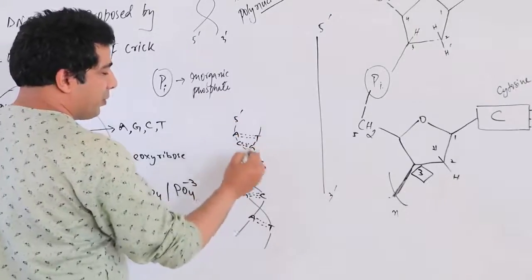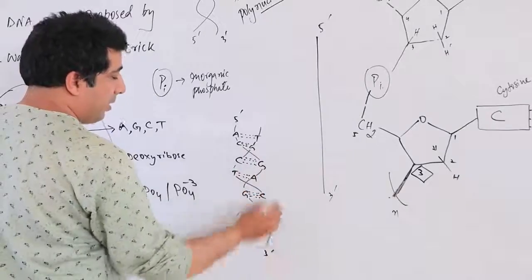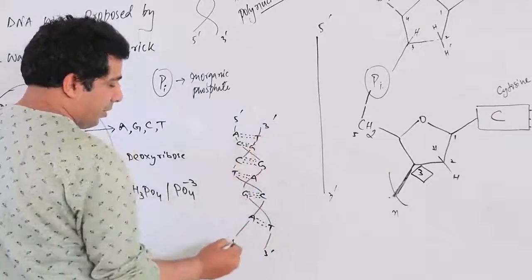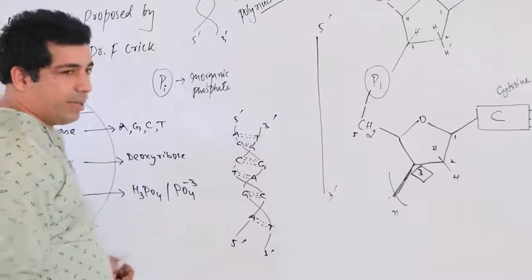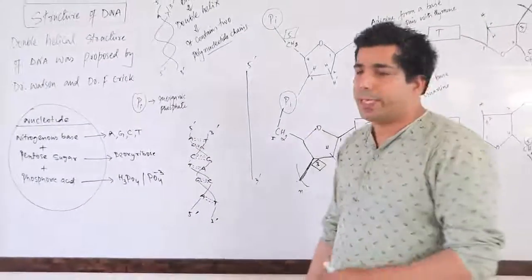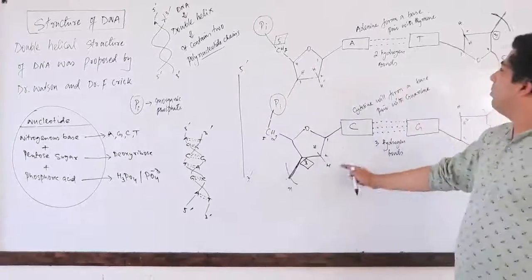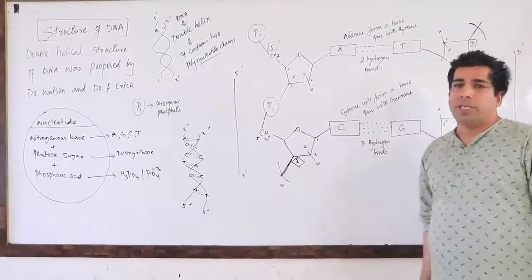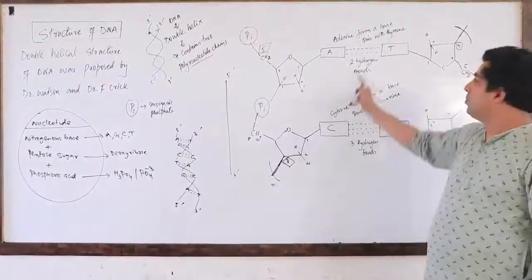So 5 prime to 3 prime and 3 prime to 5 prime, you will have a double helix structure of DNA. I also told you that this DNA molecule will be stabilized by hydrogen bonds.